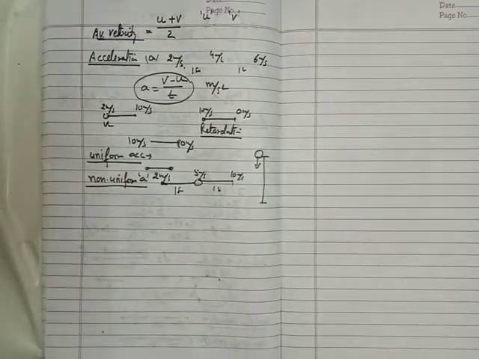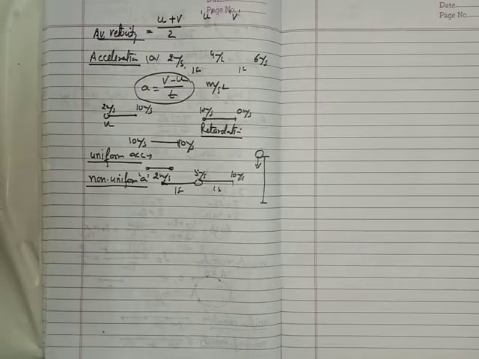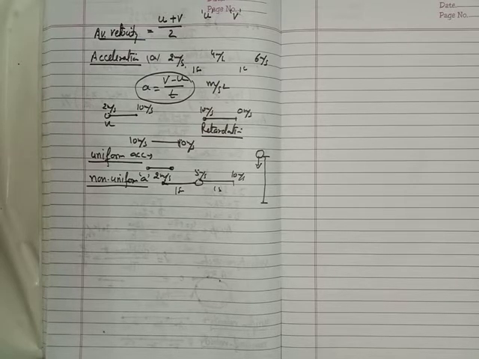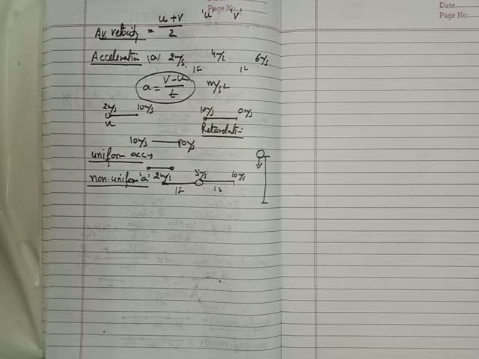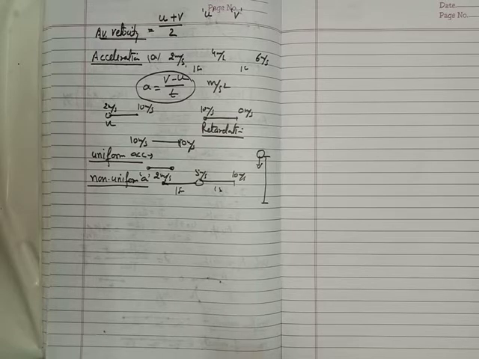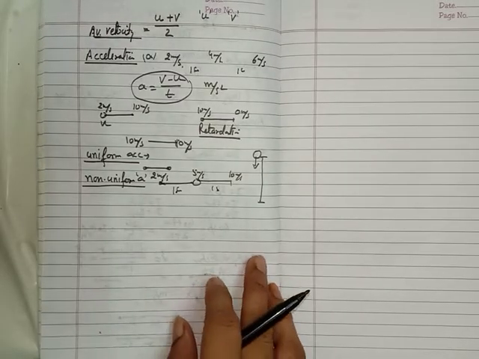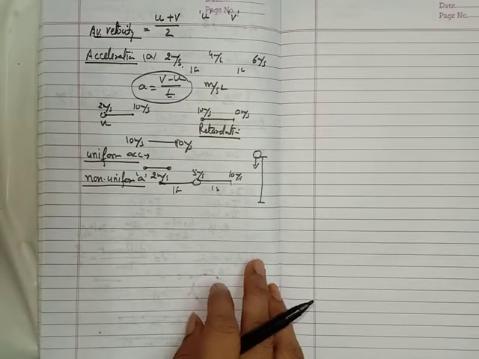There are some numericals which are based on velocity, acceleration, speed, average speed. Lots of numericals here in this chapter, also in the NCERT book. So you can ask me in your WhatsApp group if you have any problem in the numericals.